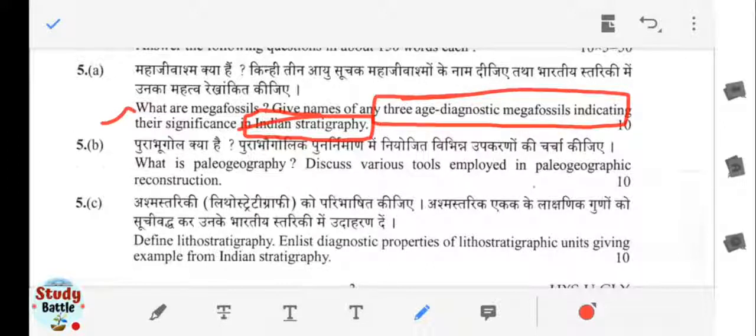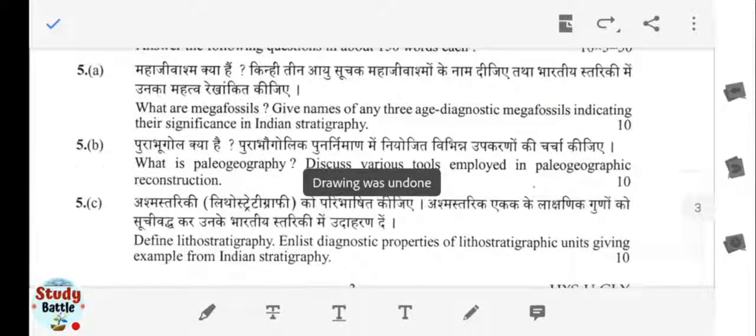What is paleogeography? And discuss various tools which are being employed for the paleogeographic reconstruction. Okay, so this is again a very literary type of question. These types of questions are generally asked. So paleogeography, there are three terms: paleogeography, paleoclimatology. Okay, so paleoecology is also there. So paleogeography you have to discuss about, and the various tools which are generally employed in order to reconstruct the paleogeography of a particular area. Okay.